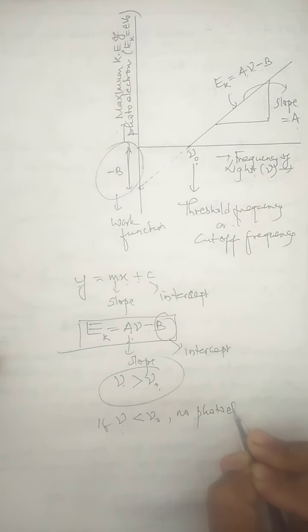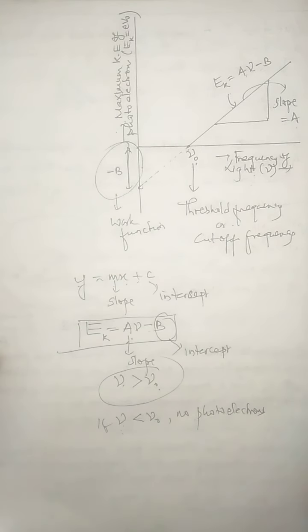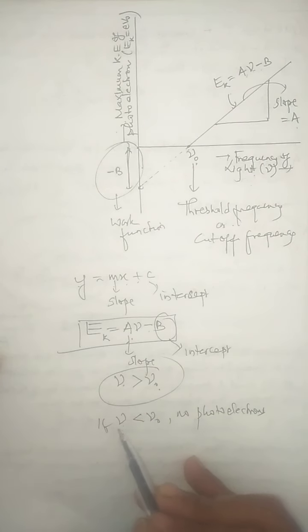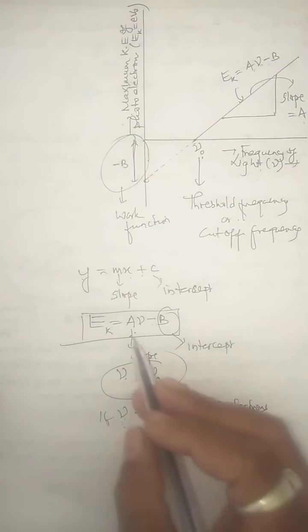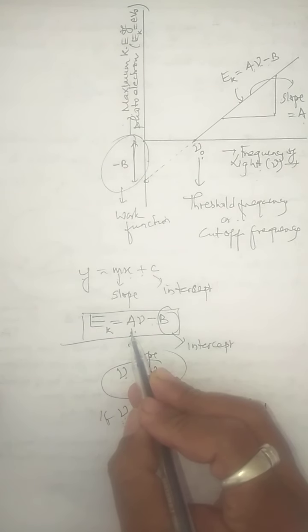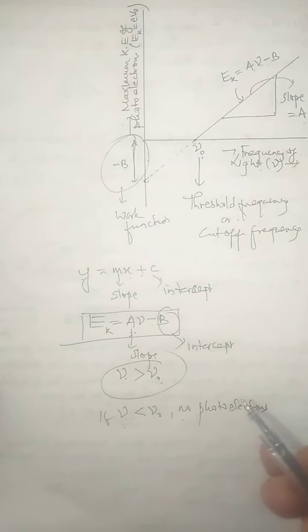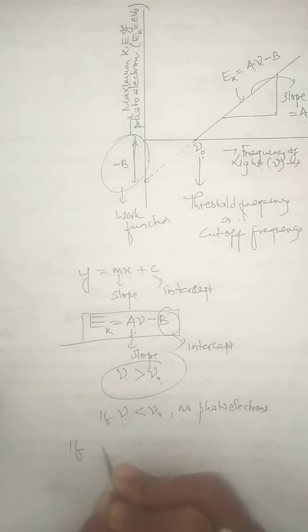No photoelectrons can be emitted from the metal plate. No photoelectron emission means definitely no photoelectric current. Whatever the intensity of light, if the frequency of light is less than the threshold frequency, no photoelectron can be emitted. Now children, from this relation we can even measure a quantity called work function in terms of threshold frequency, and for that let me do it this way.